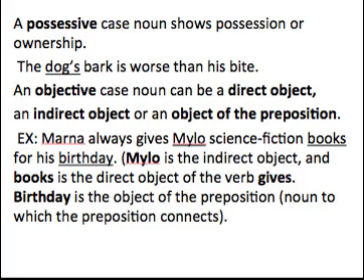And so in this case, for what? For his birthday. Birthday connects with for. Birthday is the object of the preposition. So it's a noun in the objective case, functioning as the object of the preposition.